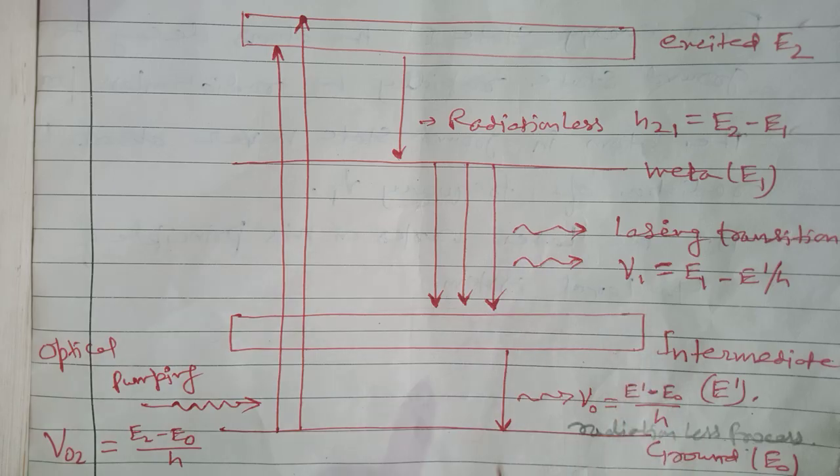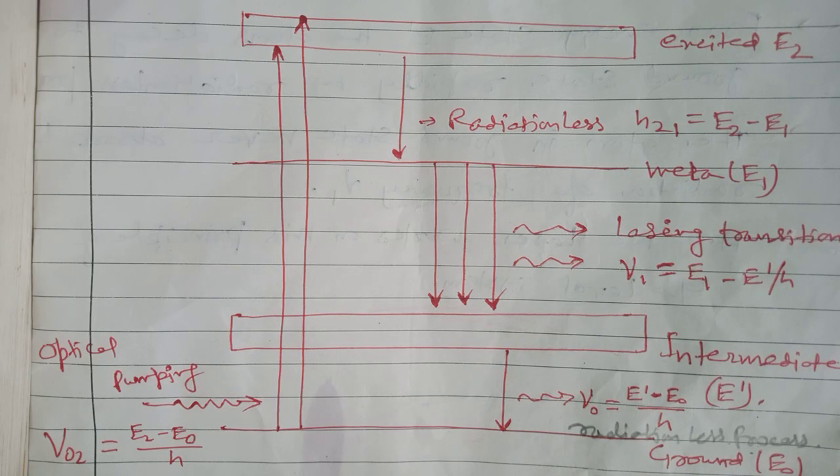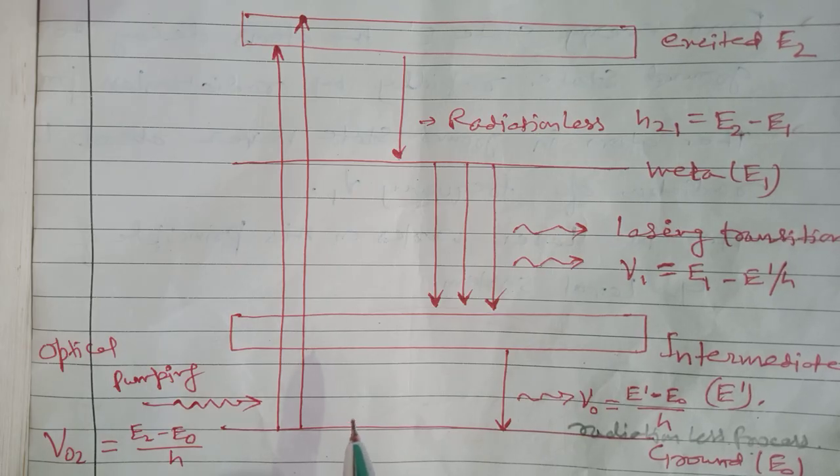All the working is the same as in the three level system, but here the active medium used is helium neon gas.